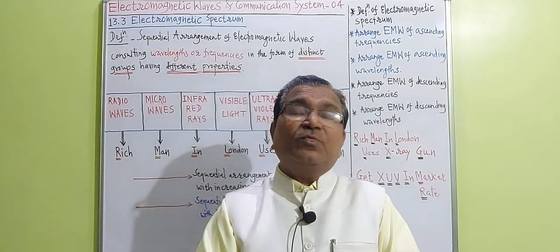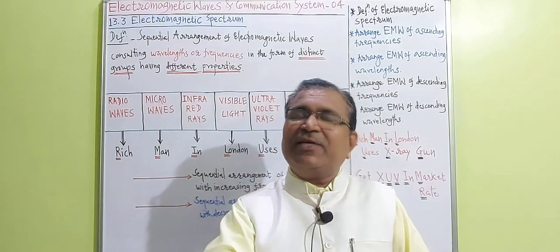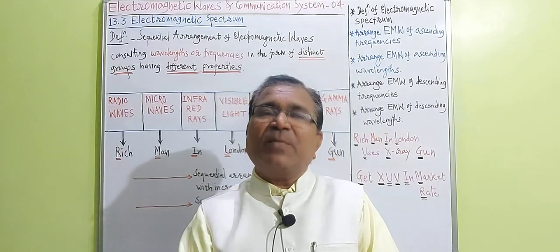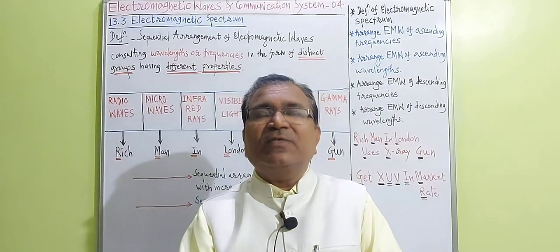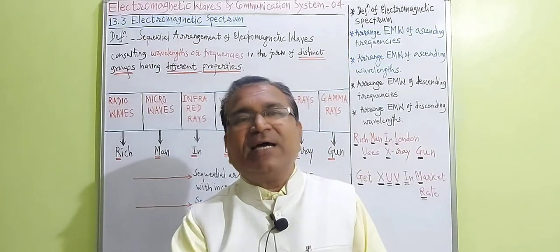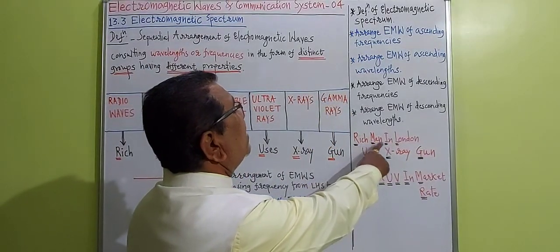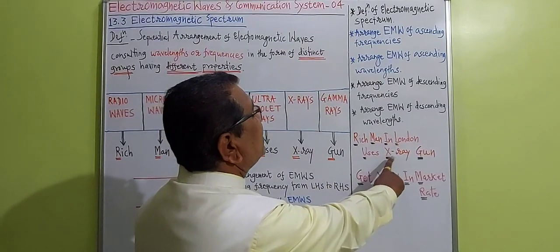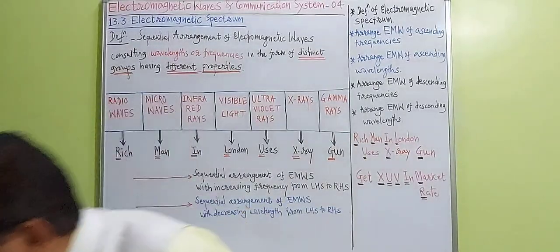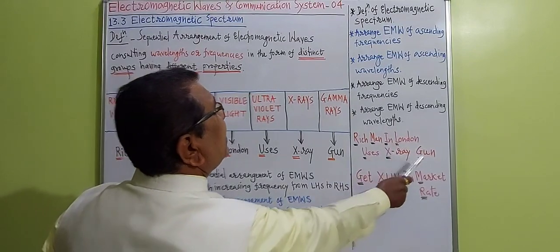So, to prepare a systematic and sequential arrangement of all electromagnetic waves, we will have to remember one sentence. We know it as a teaching module. That sentence I have already written on the board. That sentence is: Rich man in London uses X-ray gun. See here, rich. Rich man in London uses X-ray gun.